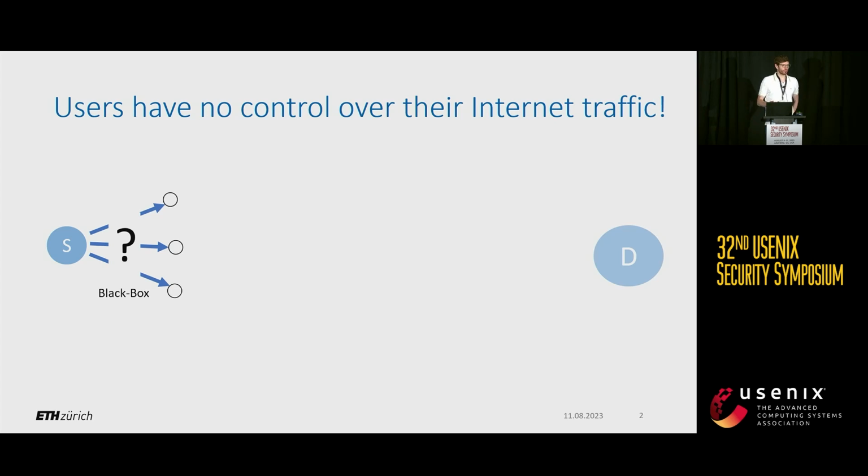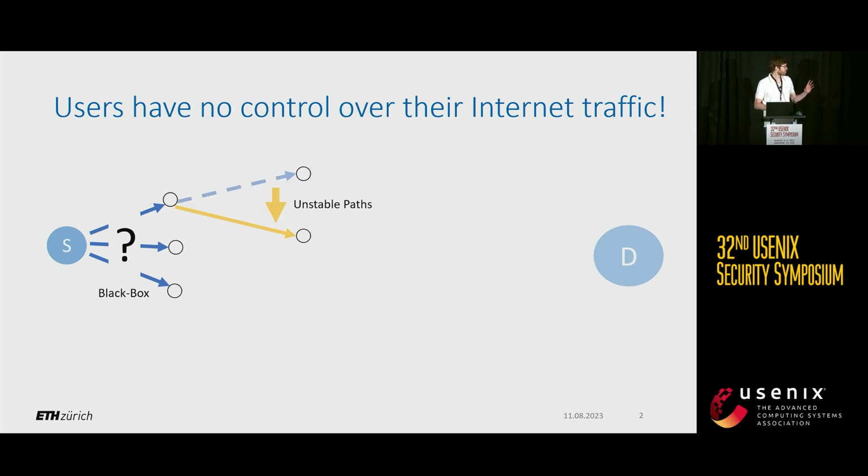So let's start with our motivation. When we started our work, we realized that in the internet, users don't really have a lot of control over how their traffic is routed. The internet essentially works as a black box. The user says the destination where it wants to send traffic, but has no way of specifying the internal or the interdomain path that is used to reach this destination.